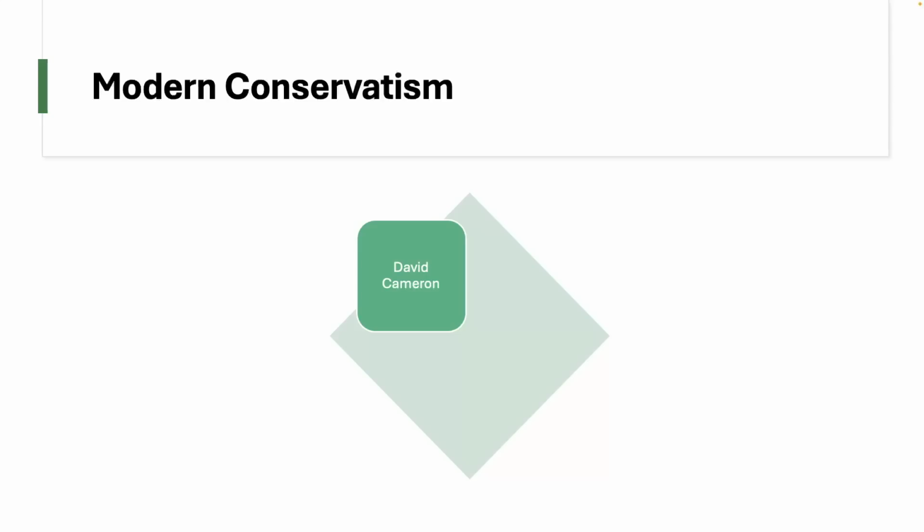His leadership is characterized by more centrist approaches to politics and also focusing on quite a lot of very socially progressive values. So social justice, green energy, gay marriage, all while maintaining conservative values when it came to things like the economy and foreign policy.